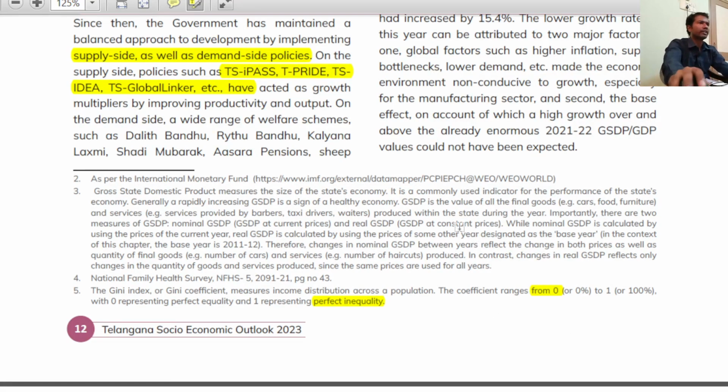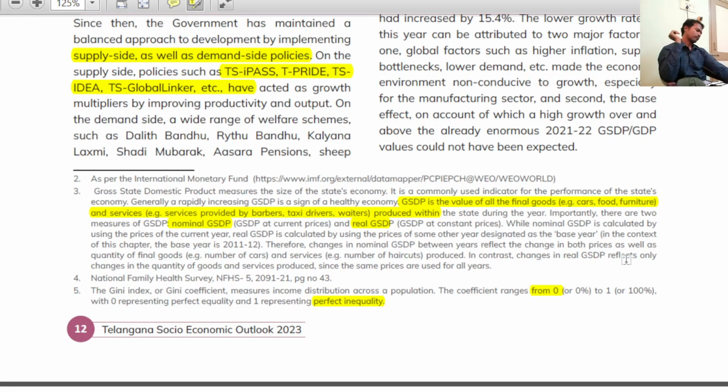GSDP. Just now I told you the definition of GSDP. But the point is, GSDP is calculated under two heads. One is GSDP at current prices, another is GSDP at constant prices. If you calculate GSDP at current prices, it is called nominal GSDP. If you calculate GSDP at constant prices or base prices, it is called real GSDP. You may have a question, sir, why are we calculating GSDP under two heads?